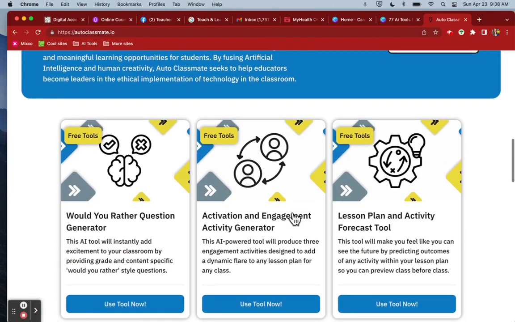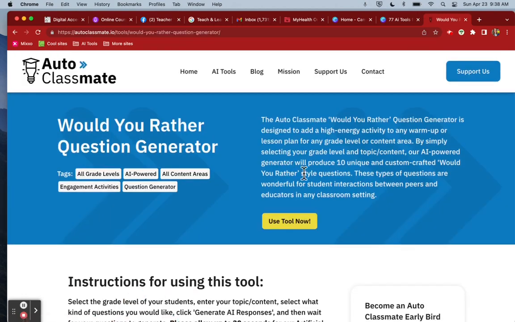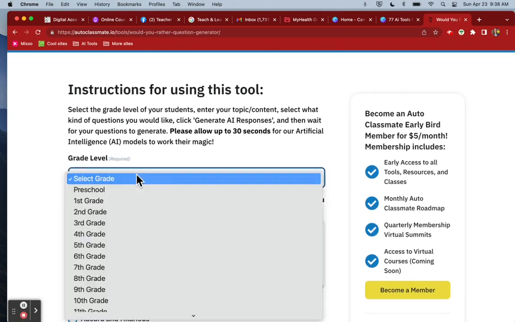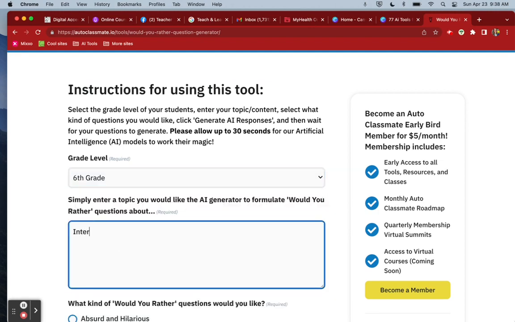And the ones that I've tried so far are these top three. So there's a Would You Rather question generator, activation and engagement activity generator, and then the lesson plan. So Would You Rather question generator is super fun. I just used it to create some ideas about my sixth grade class, and we're doing an internet safety lesson right now. So I just had to type in a topic.